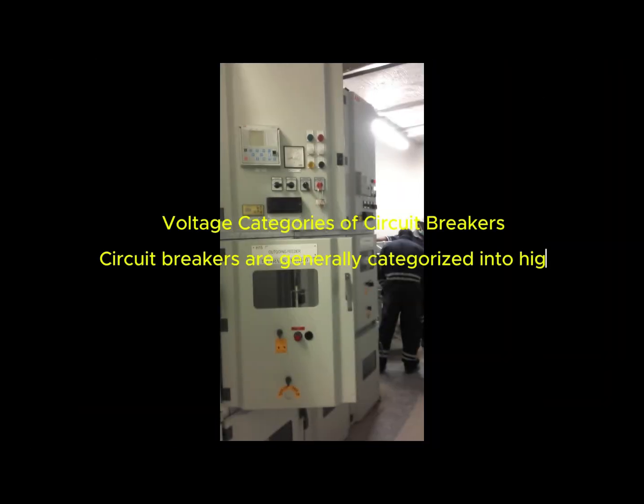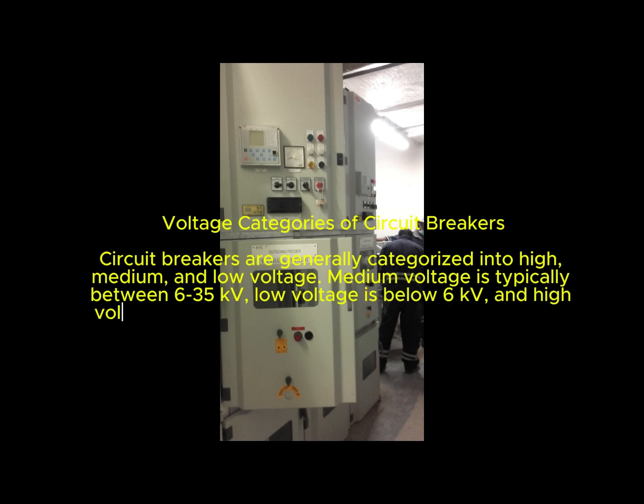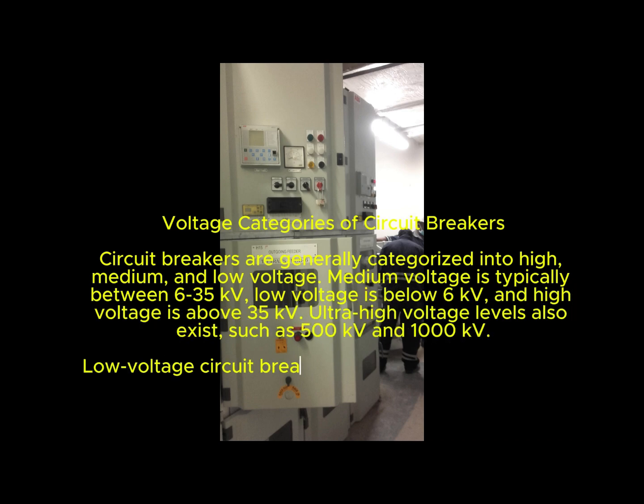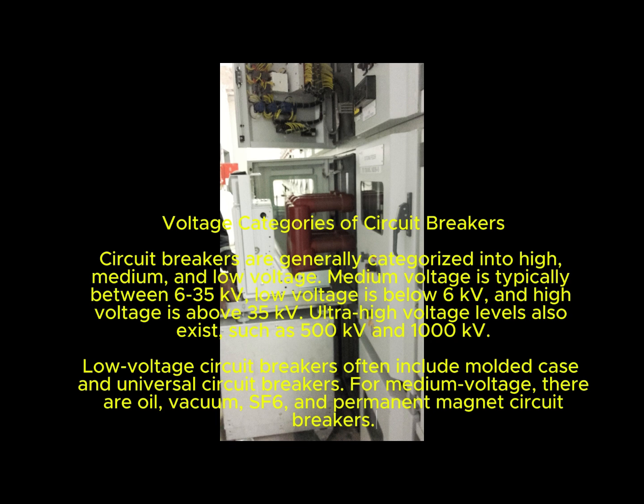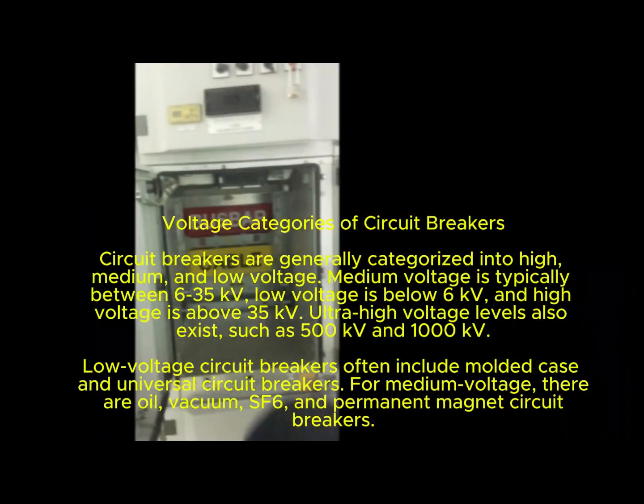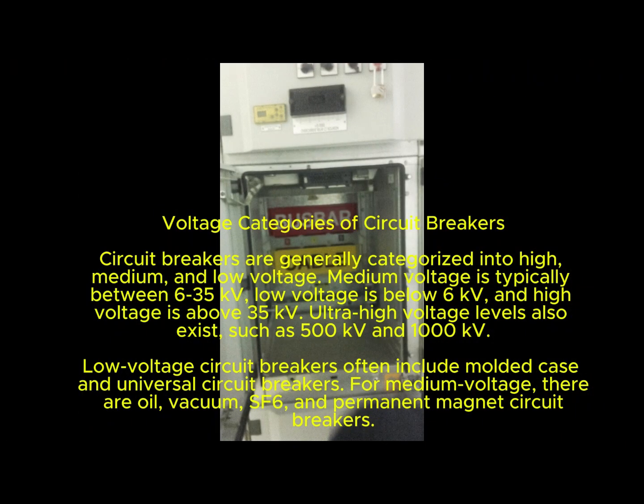Voltage categories of circuit breakers. Circuit breakers are generally categorized into high, medium, and low voltage. Medium voltage is typically between 6-35 kV, low voltage is below 6 kV, and high voltage is above 35 kV. Ultra-high voltage levels also exist, such as 500 kV and 1000 kV.